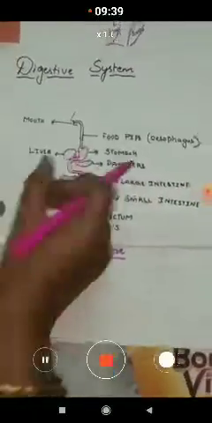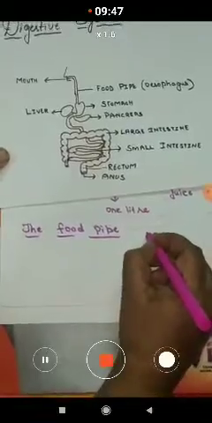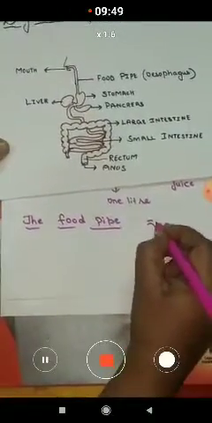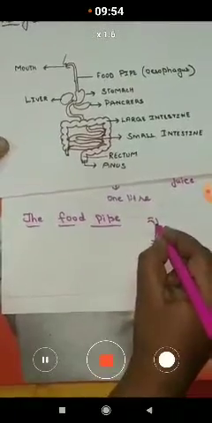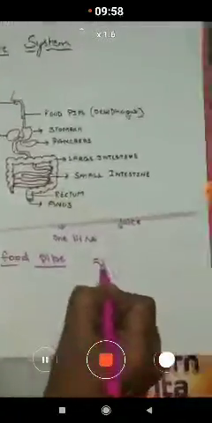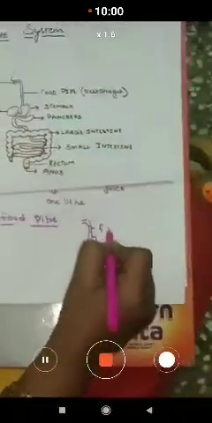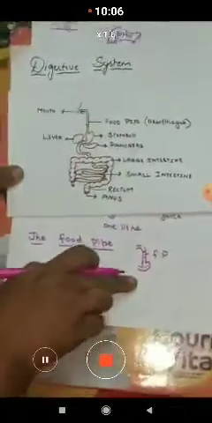It acts as a passage for the food to slide down from the mouth to the stomach. So it acts like a connecting link between the mouth and the stomach.